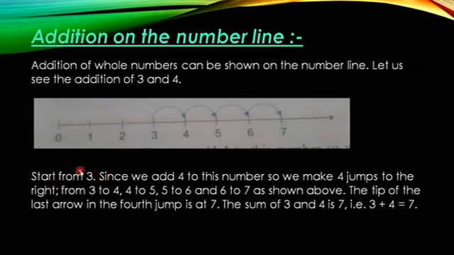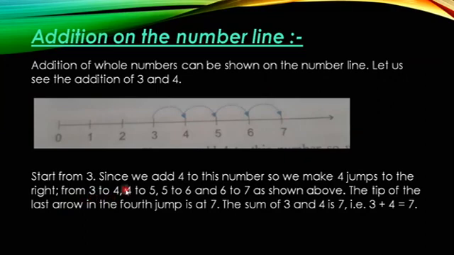So how will we add? You know that 3 and 4 added gives 7. Now let us see how to add using the number line. Since we add 4 to this number, we make 4 jumps to the right. We start from 3 and take 4 jumps: 1, 2, 3, 4. On the 4th jump we get the number 7. This is the answer.